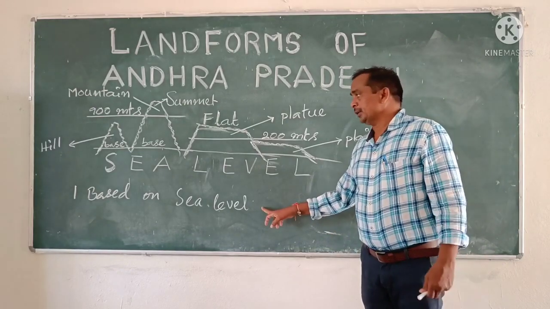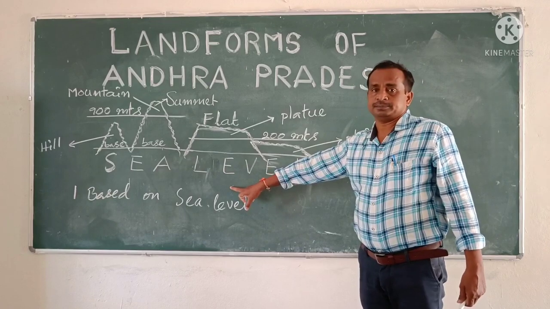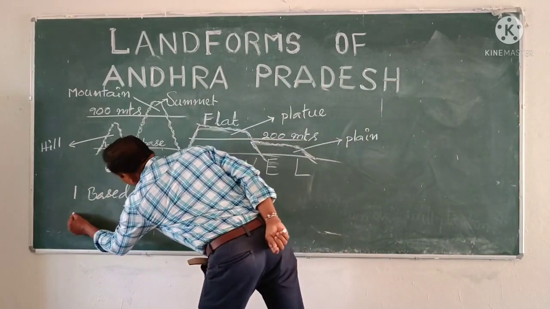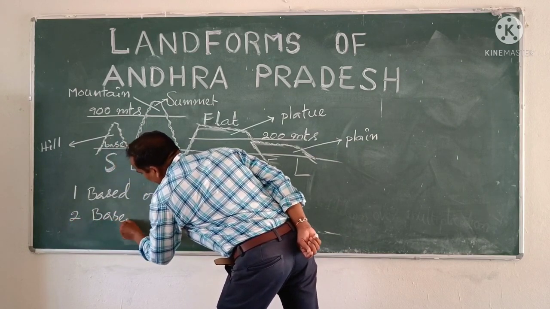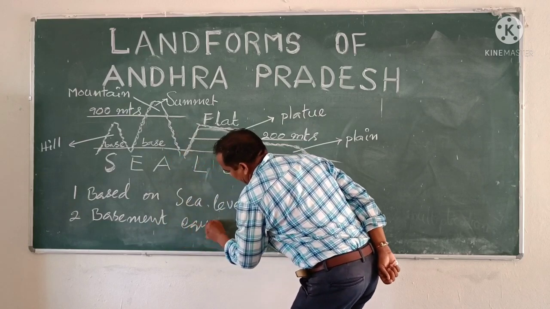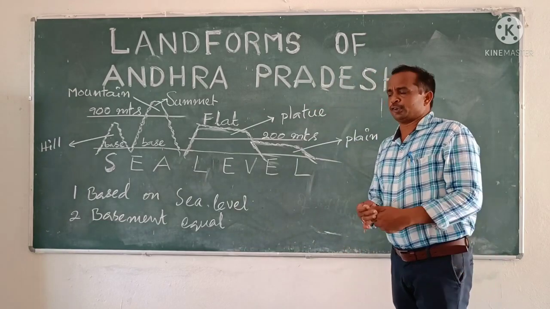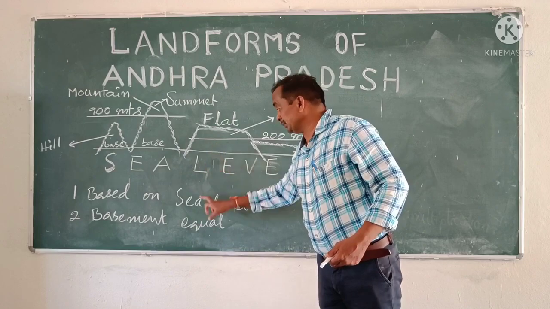Here what I say, the basement for every landform is sea level. That means every landform base is equal. It may be broad of course. The basement of all landforms is equal and the basement is sea level.